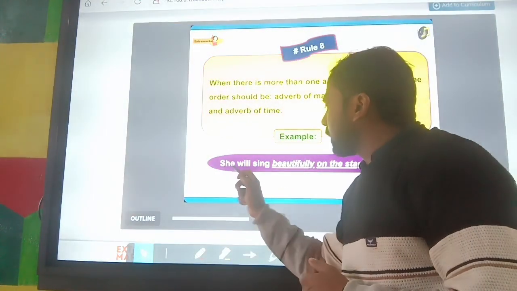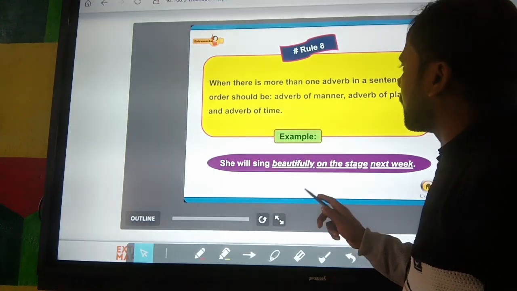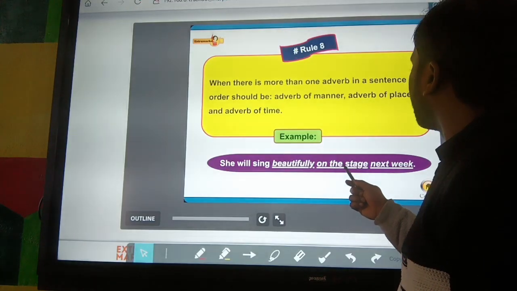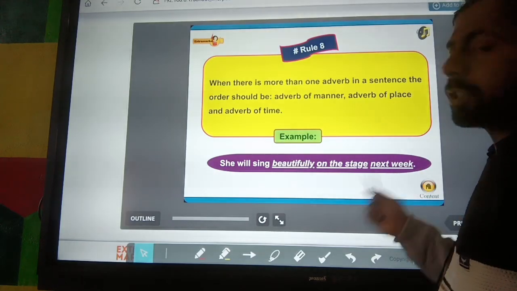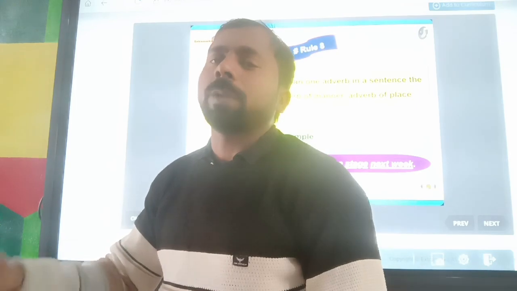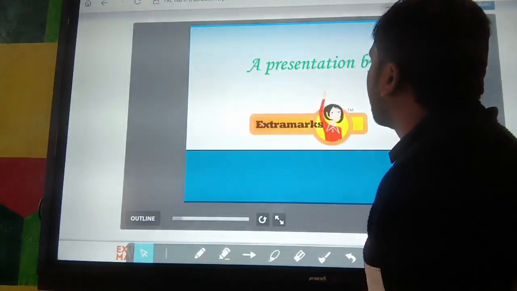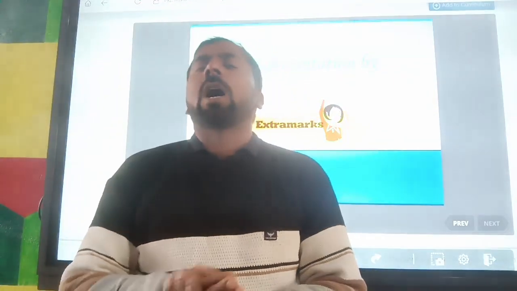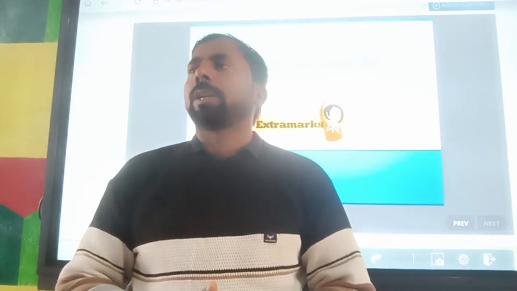So look here, she will sing beautifully on the stage next week. In this sentence you can see, first beautifully is used as an adverb of manner, and after that on the stage is an adverb of place, and in the last, next week is the adverb of time. So it is the sequence of adverbs that we can use in a sentence. Okay, so learn it. I hope you all understand about the adverb, its kinds, and how its position is used in a sentence. So it is enough for you.